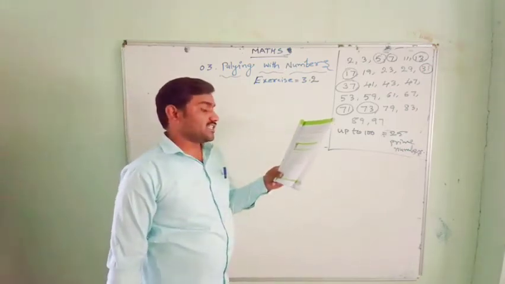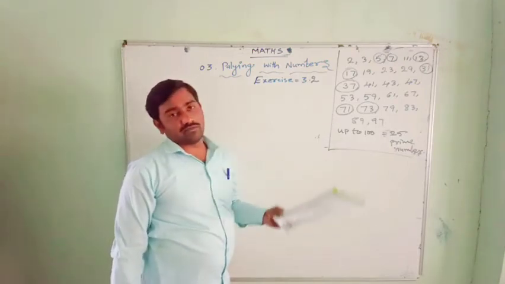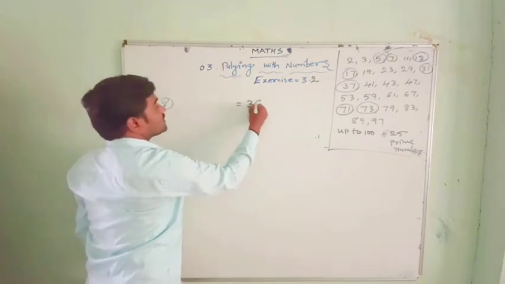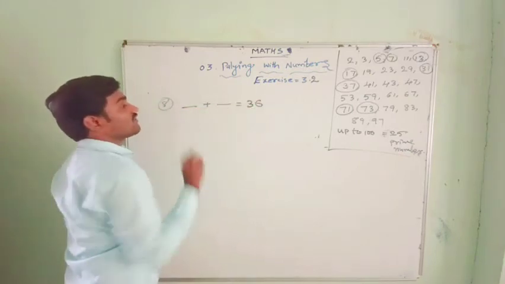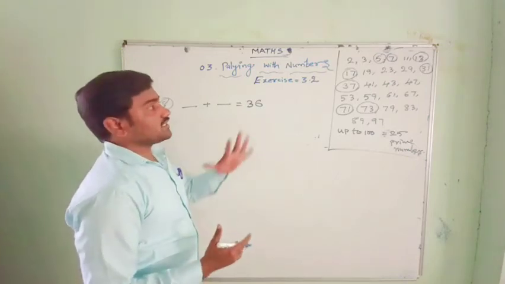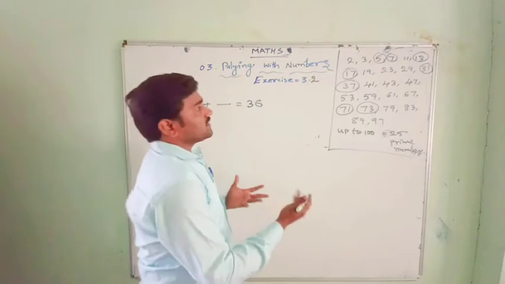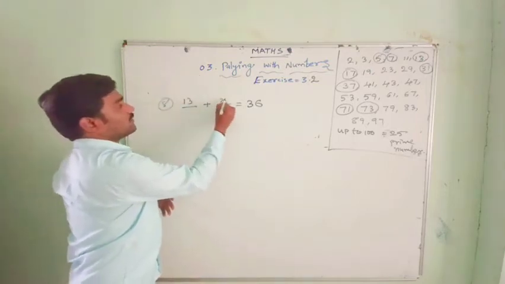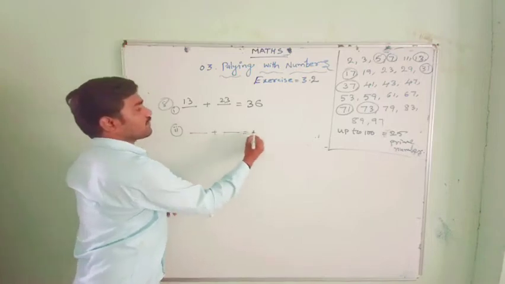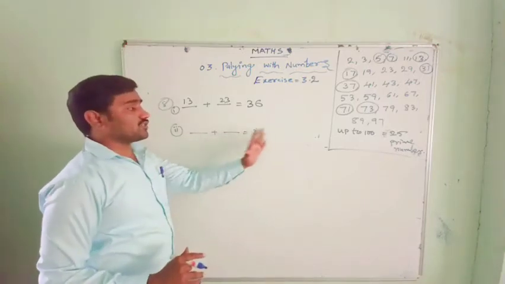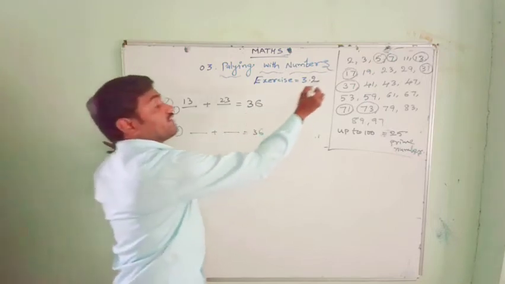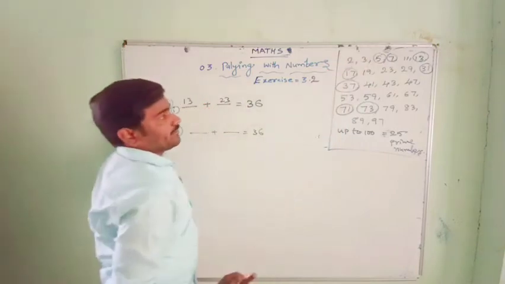Express 36 as a sum of two odd prime numbers. So this 36 we have to express as a sum of two odd prime numbers. Any two odd prime numbers you take, so that the sum will be 36. Easily I can take here 13 and 23. This is one example. You can also take other examples. If you add any two prime numbers, the sum should be 36. But you should not take an even prime number. You should take odd prime numbers.